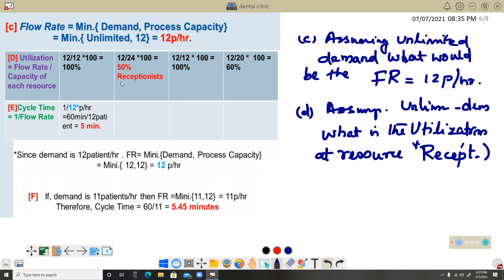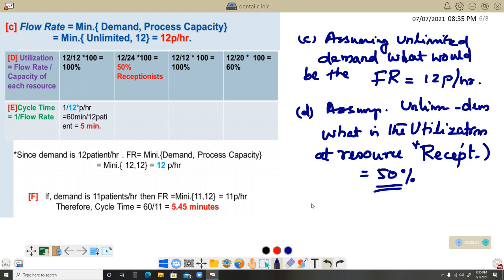So 50 percentage only. And for that particular dental assistant it comes again 100 percentage, and for the dentist it is 60 percentage, from which you can see the minimum again is for the receptionist. So the receptionist is the capacity, that utilization factor comes to be 50 percentage. So the answer for D is 50 percentage. The utilization at the resource receptionist is 50 percentage.